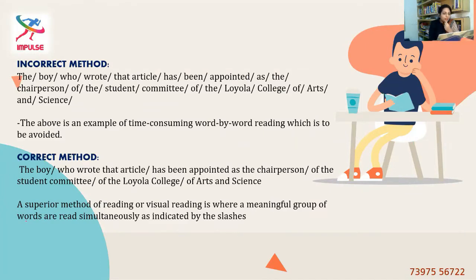So here I put up a sentence saying a superior method of reading, or visual reading, is where a meaningful group of words are read simultaneously as indicated by the slashes. Just club it together, read it, and get the meaning out of it. That's all. Don't waste your time by syllabifying each and every word in the sentence. This will definitely improve your reading speed. And this method is a visual method. You just have to scan through your eyes, club through your eyes. Don't have to waste so much time doing anything else.